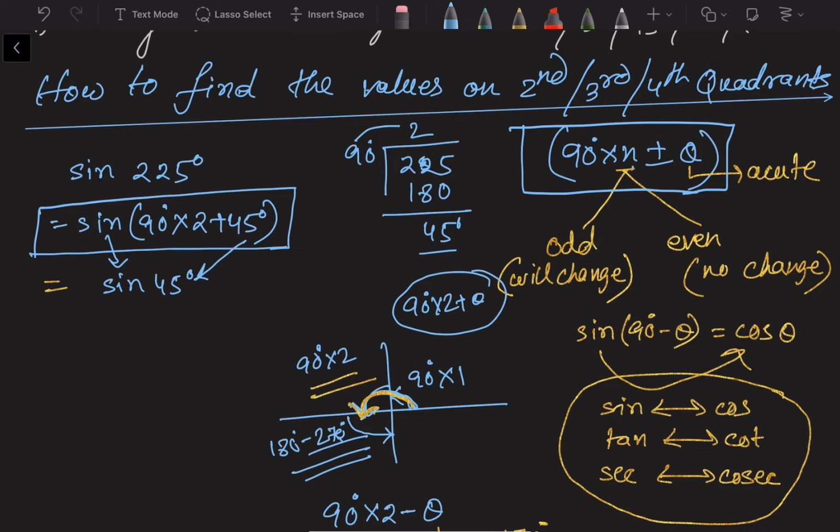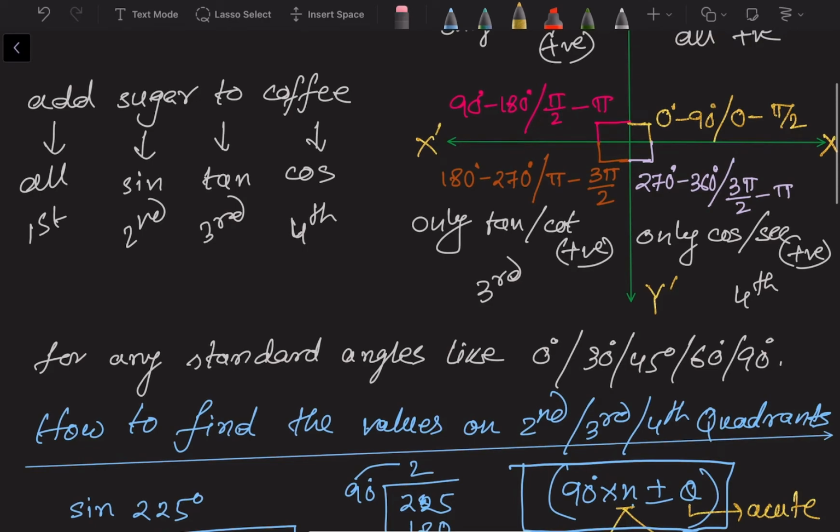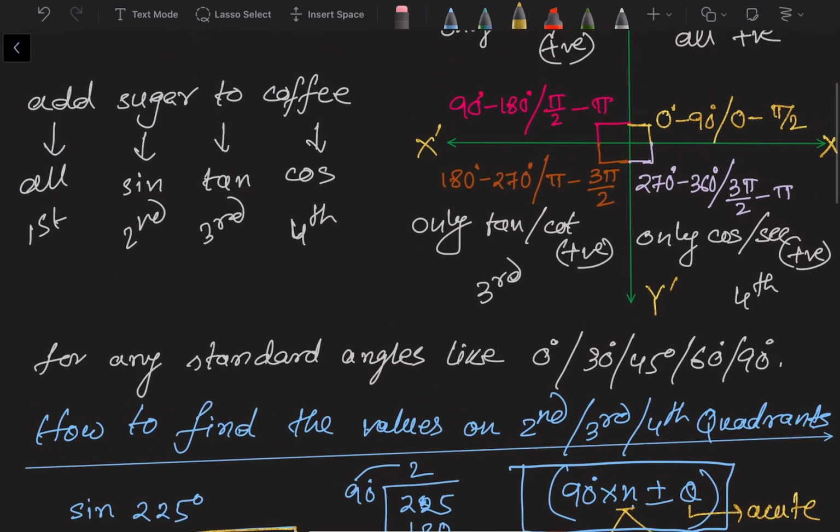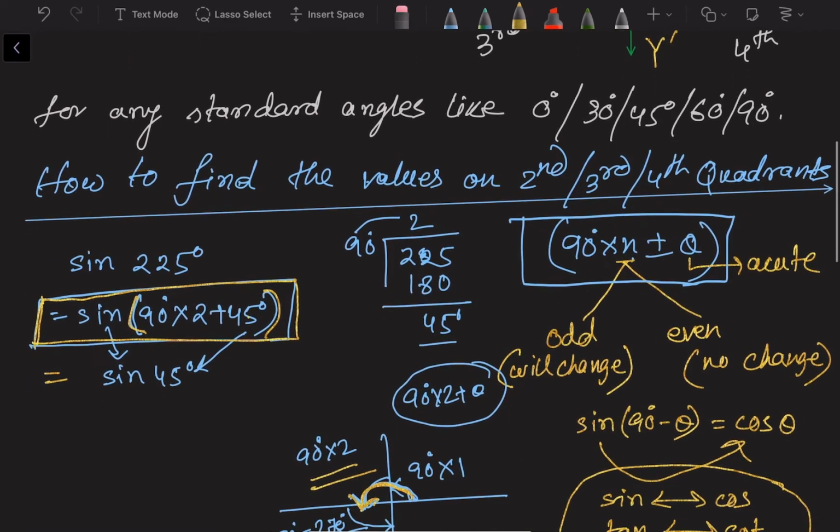So this total angle lies in 90 into 2, the second quadrant, plus something means it will move to the third quadrant. In the third quadrant only tan and cot are positive. So we are changing the sign function, na? Under the box we are changing this one, so it is a sine function. Sine is negative in the third quadrant, so finally it will be minus sine 45 degree.